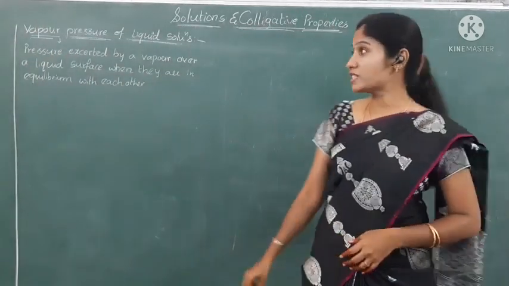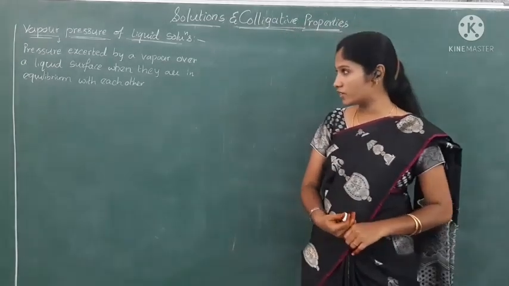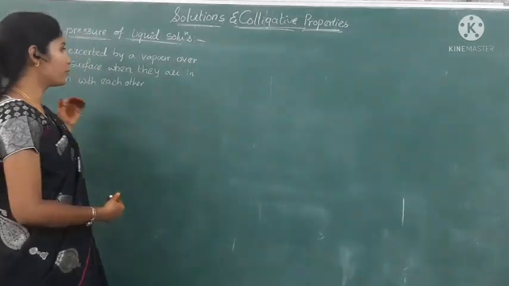Okay. So vapor pressure is nothing but the pressure exerted by a vapor over a liquid surface when they are in equilibrium with each other.